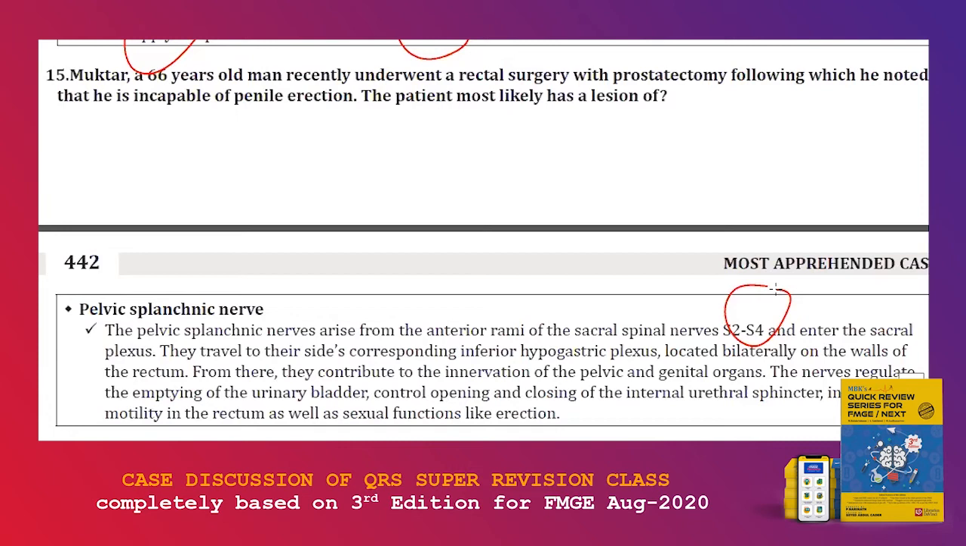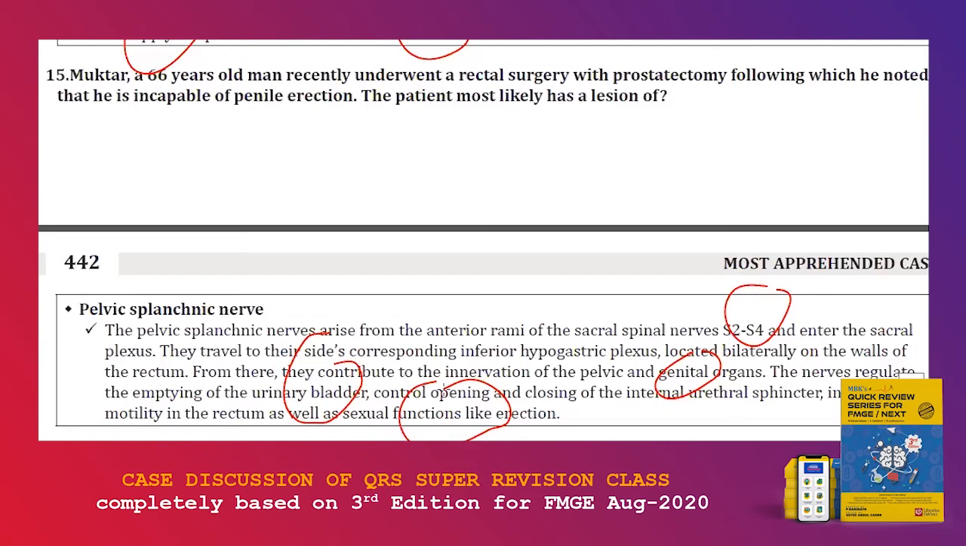So they travel to their sites corresponding, whatever, right or left, corresponding inferior hypogastric plexus located bilaterally on the walls of the rectum. From there, they contribute to the innervation of pelvic and genital organs. So these nerves regulate the emptying of urinary bladder, that is very important, control of opening and closing of the internal urethral sphincter, influence motility in the rectum as well as sexual functions like erection. So erection is being talked here. You should know emptying of urinary bladder is also responsible for from this nerve. Okay, this is a direct MCQ.